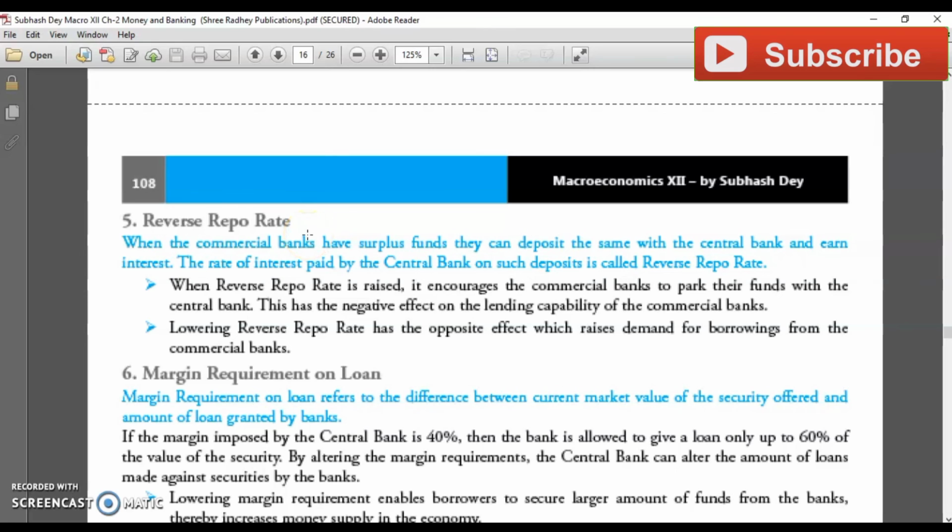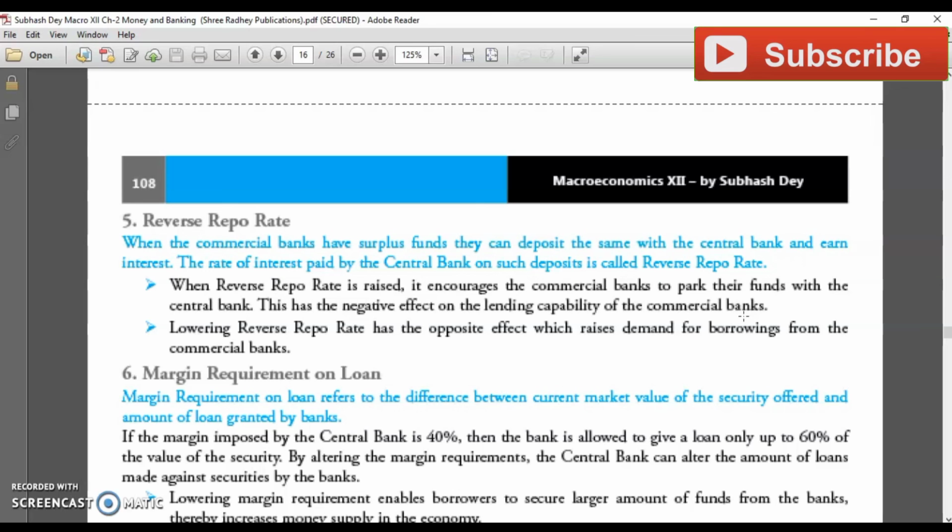Reverse repo rate is the rate at which commercial banks lend to RBI. Repo rate is where RBI lends to commercial banks. Reverse repo rate means one where commercial banks lend to RBI. When the reverse repo rate is raised, it encourages commercial banks to park their funds with the central bank. This has a negative effect on the lending capability of commercial banks. Sometimes RBI increases the reverse repo rate when it feels that less money should be in the market.